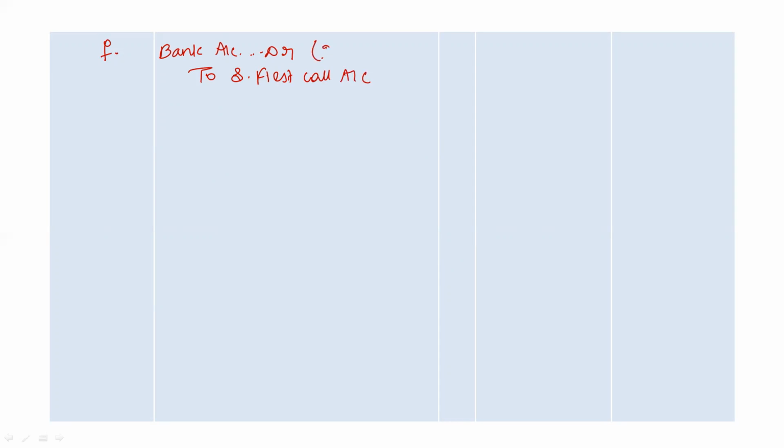For 20,000 shares, company received 20 rupees, which is 4 lakh. All the first call money is received by the company. Right, narration being share first call money receipt.